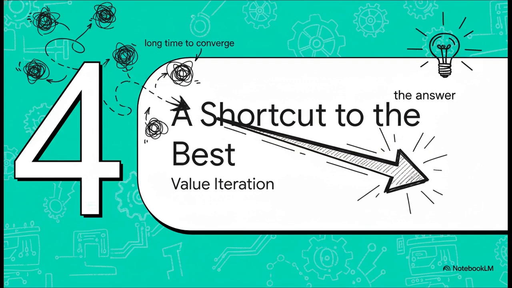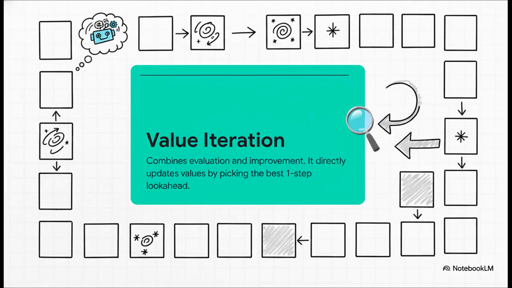It totally works. But that evaluation step where we wait for the numbers to converge, well, that can take a really long time. So you have to wonder, is there a more direct route? A shortcut to the answer? Of course there is. And this shortcut is called value iteration. What it does is it kind of skips that whole two-step dance. Instead of fully evaluating a policy and then improving it, it basically smashes those two steps together. On every single update for every single square, it just asks, what's the absolute best move I could make from here right now? And it updates its value based on that one perfect look ahead. It just works directly on the numbers themselves until they represent the optimal path.